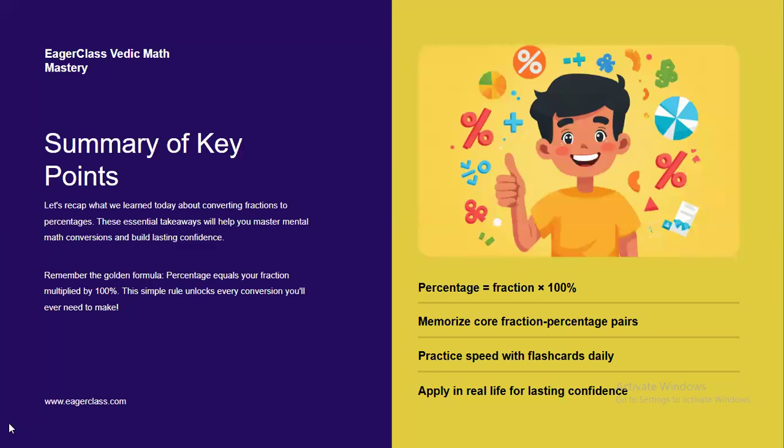Now summary of key points. Let's quickly revise today's lessons. Important formula: percentage equals fraction into 100, right? Percentage formula is fraction into 100. Okay. Important fraction percentage pairs. Suppose 1 by 2 equals 50%, right? You have to just memorize all the formulas. 1 by 10 is equal to 10%. 4 by 5 is equal to 80%, right?